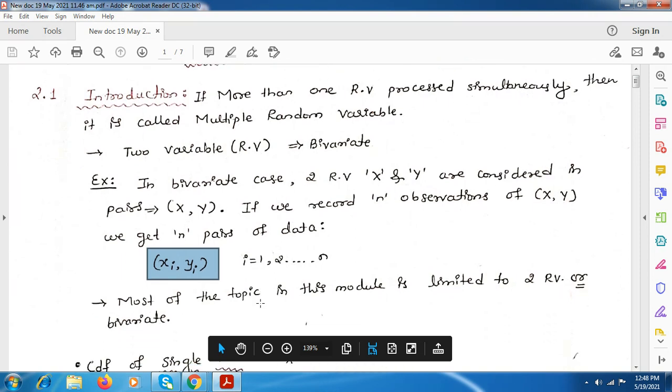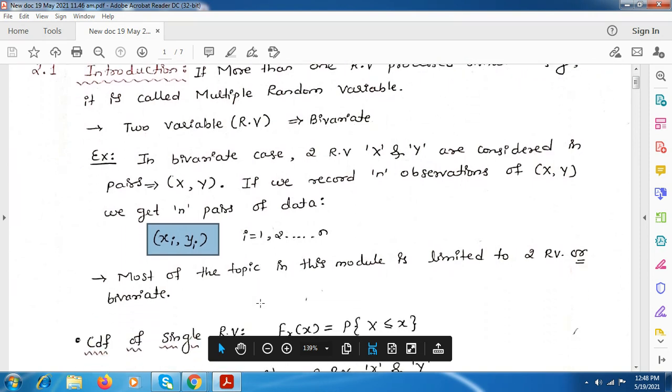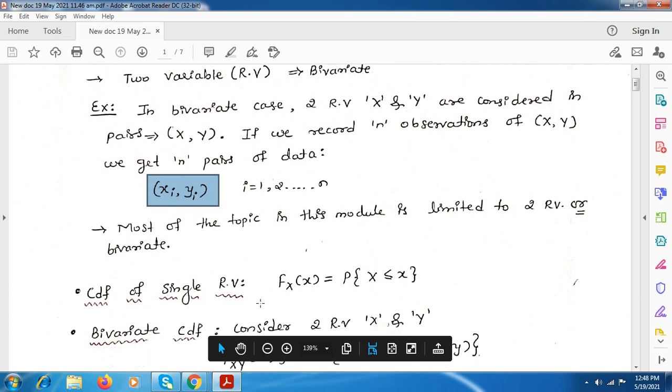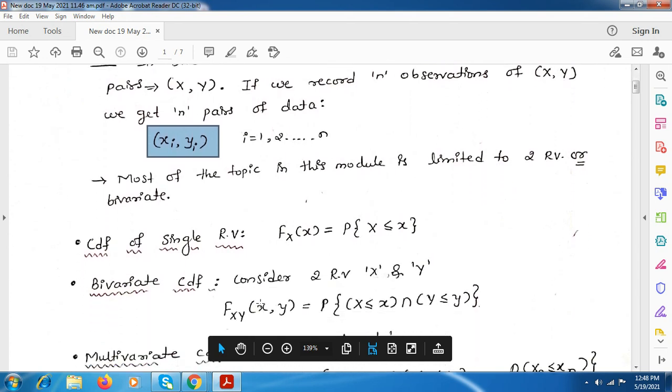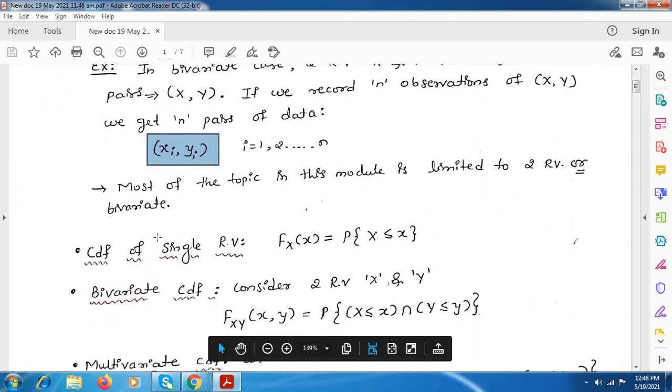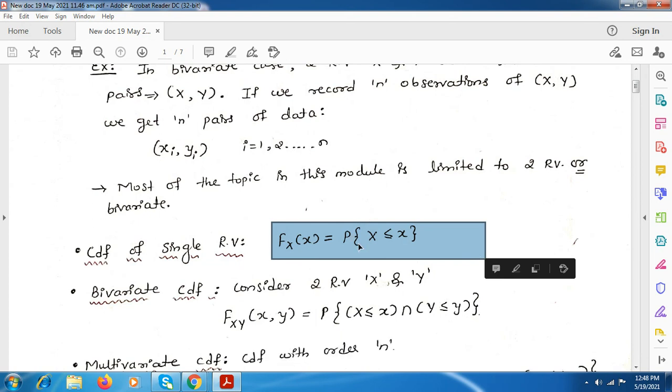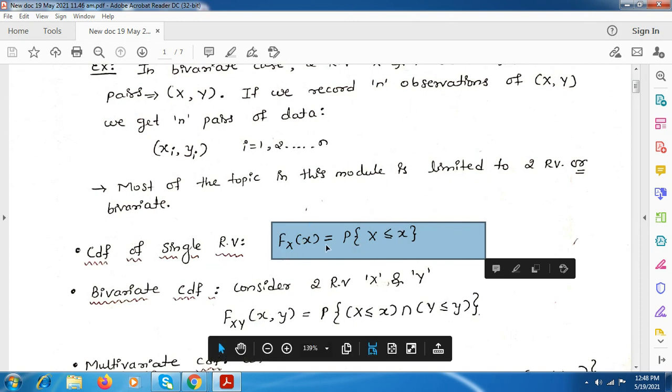So next we will see the CDF of a random variable. Here, what is the CDF of a single random variable? You already know that FX(x) is the CDF, and we define it as the probability of X less than or equal to this x, this random variable. So this is the definition which you already know with the single random variable.